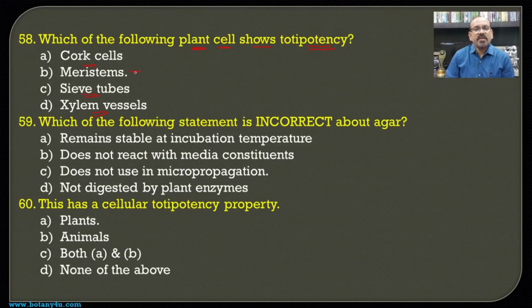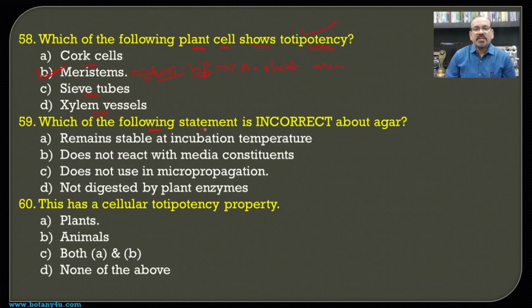And earlier we have seen that the shoot tip is used for culture, that is the apical shoot meristem. It indicates that meristems are the appropriate types of cells or tissues usually used in plant tissue culture because they have the ability to regenerate into the complete organism, and that is known as totipotency.